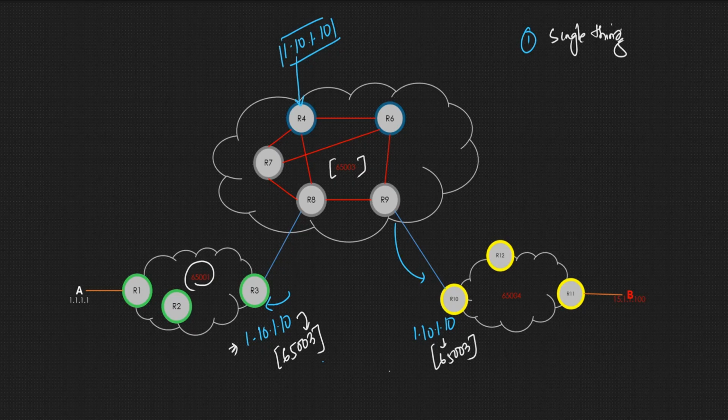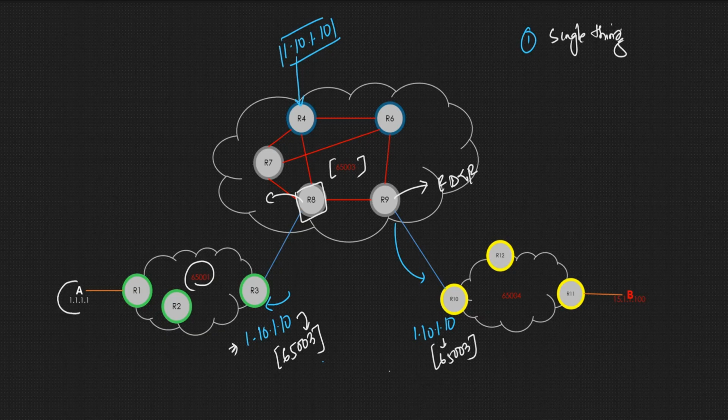So what makes an autonomous system, the edge routers, these are all what are called edge devices, right? The edge devices in which the peering happens will have the same policy, so that it will look like a single thing or single box from outside.